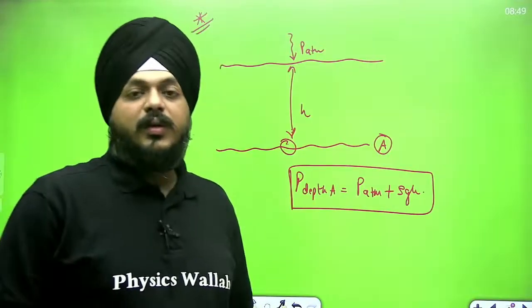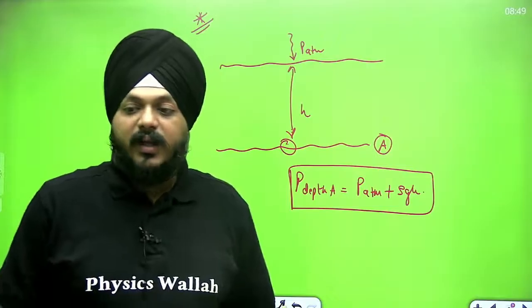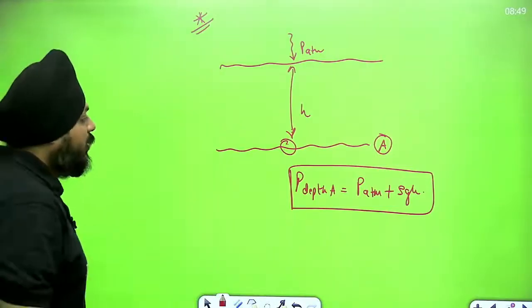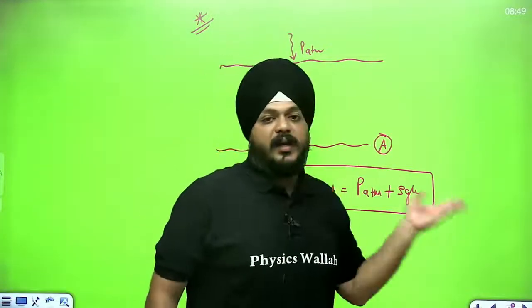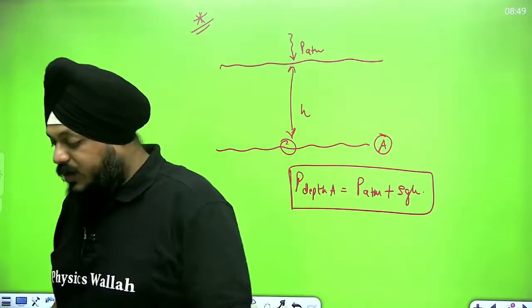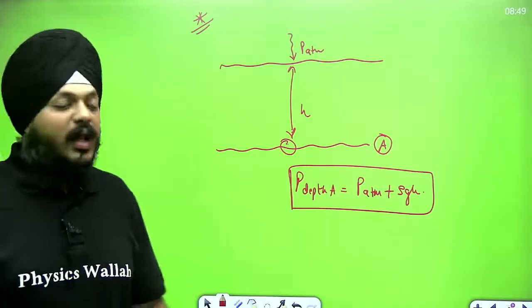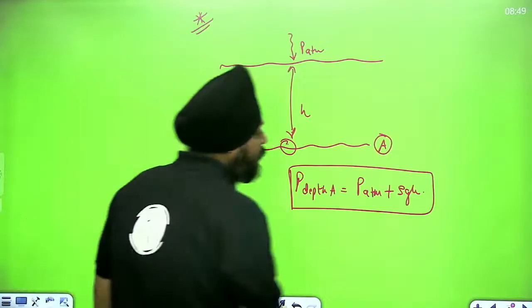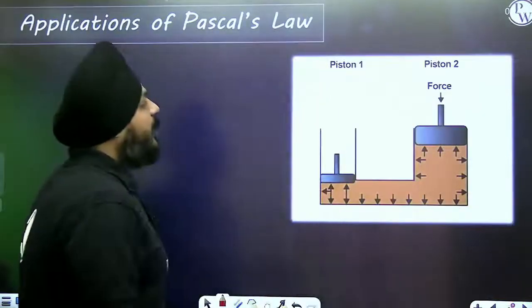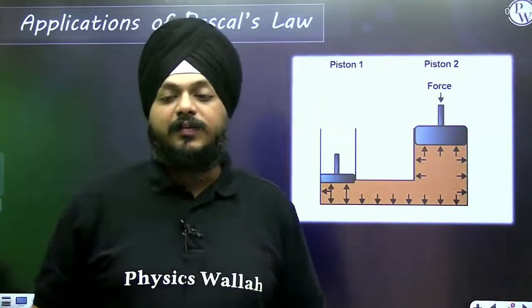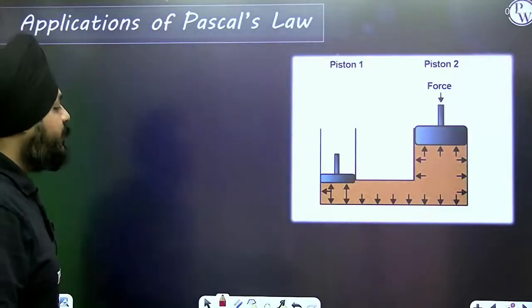Yes or no? So pressure at depth A is P atm plus rho gh, right? Now what is going to happen further? This was the variation of the pressure with respect to the depth.